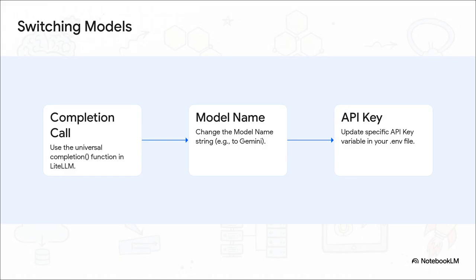It is so beautifully simple in practice. Say you want to switch from ChatGPT to Gemini. You literally only do two things. Update the model name string in your completion function and swap the API key variable in your .env file. That is the whole shebang. Zero other code changes needed. You can benchmark a brand new open source model like DeepSeek against a proprietary one in seconds without touching your core logic.